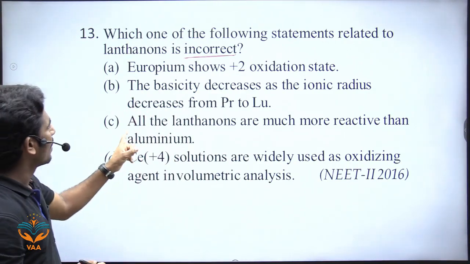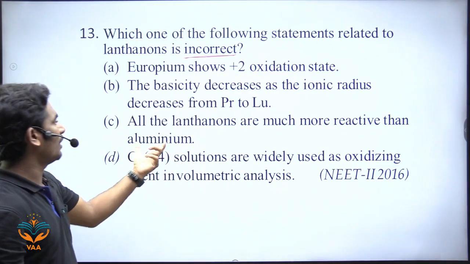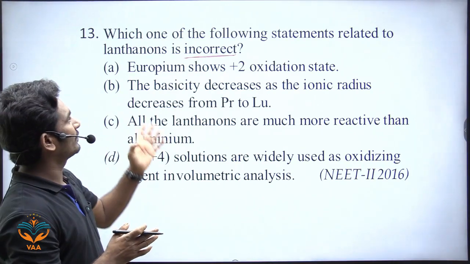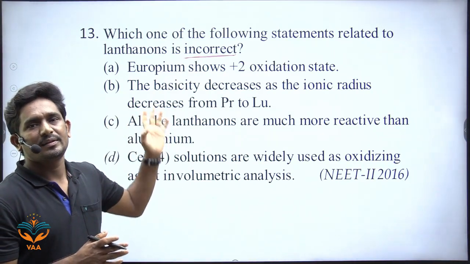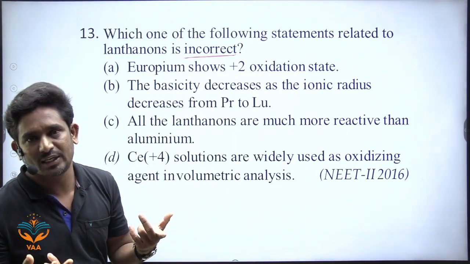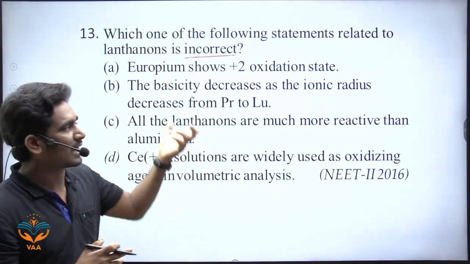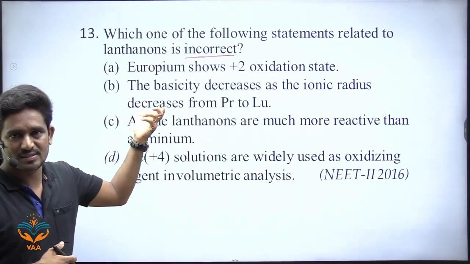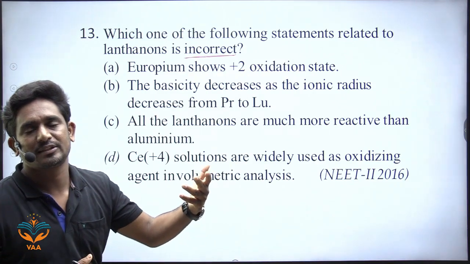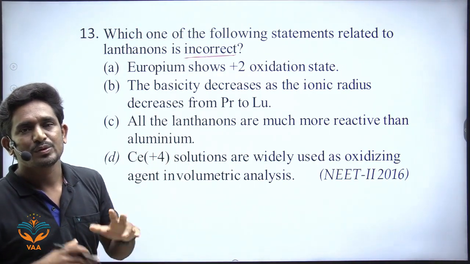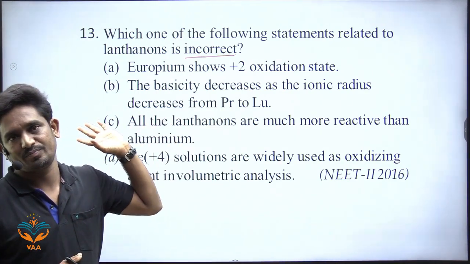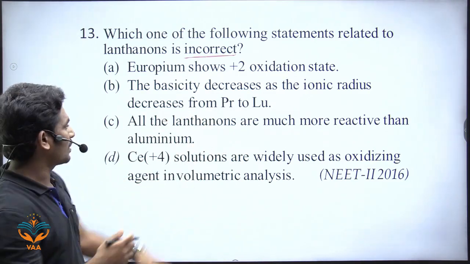That is correct. Next, all the lanthanoids are much more reactive than aluminum. That is wrong. If you take the first few members of the lanthanide elements and calcium, they have approximately the same reactivity. But as the atomic number increases, their reactivity decreases. So their reactivity is similar to aluminum, but it can never be more than that of aluminum. So the answer is C.